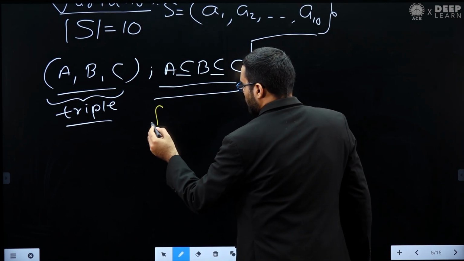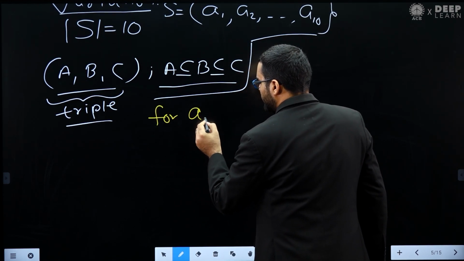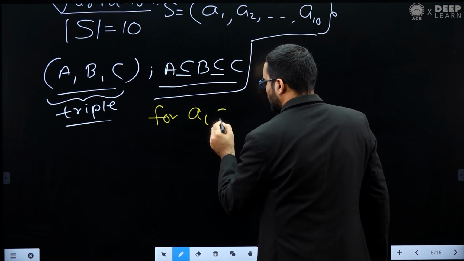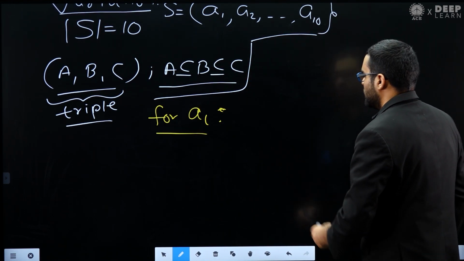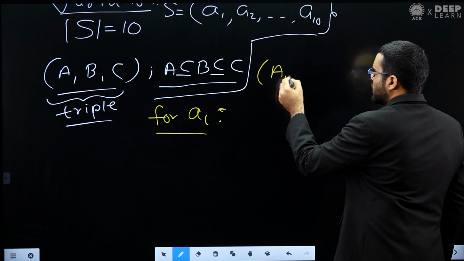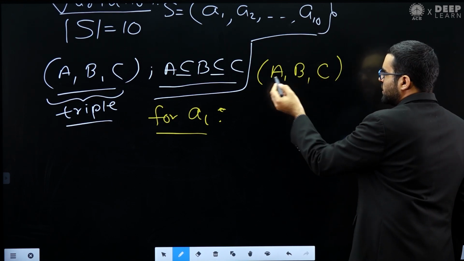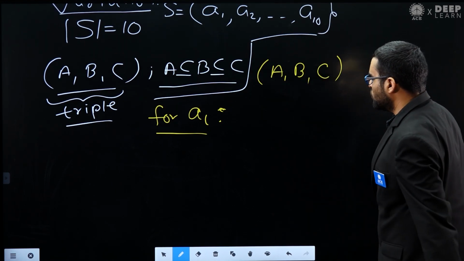For element A1, either you can take A1 or you can take A2. Remember, I want to create A, B, C such that A is a subset of B, B is a subset of C.